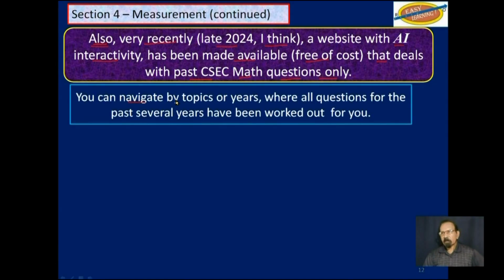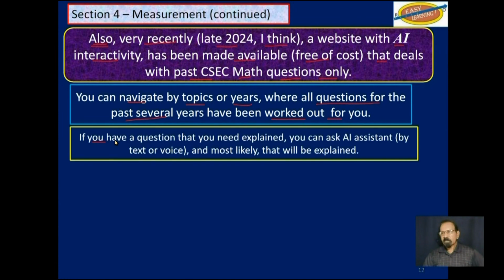You can navigate by topics or years, where all questions for the past several years have been worked out for you. If you still have a question that you need explained, you can ask the AI assistant either by text or voice, and most likely it will be explained.